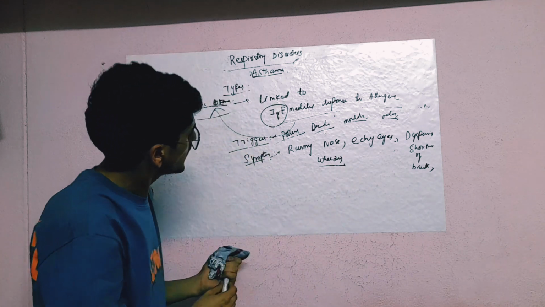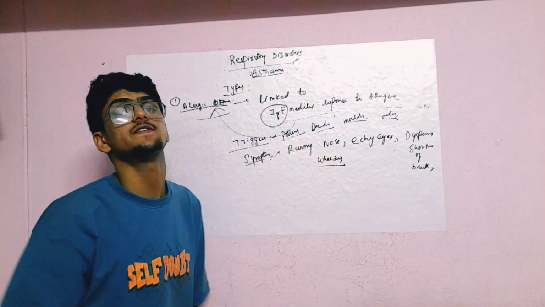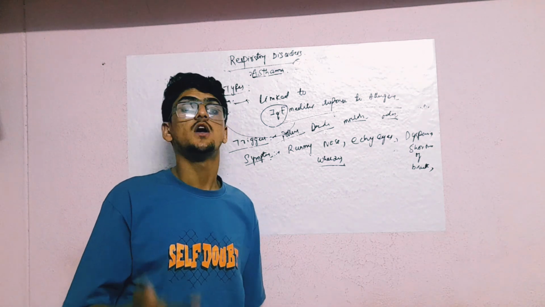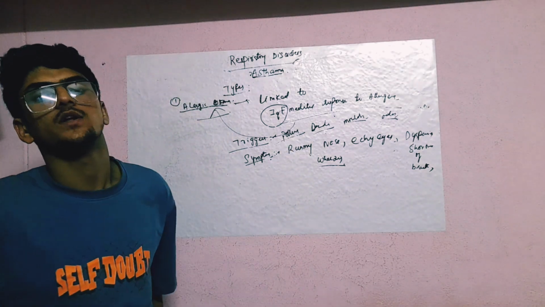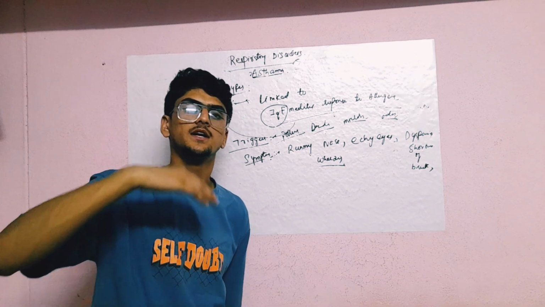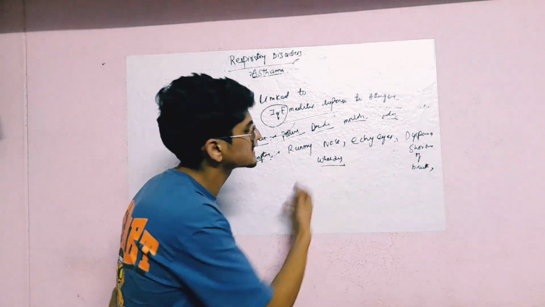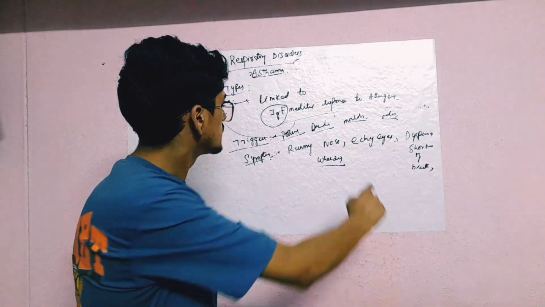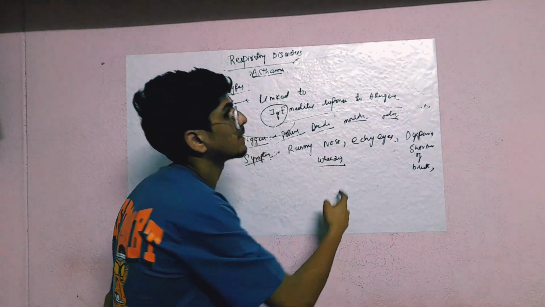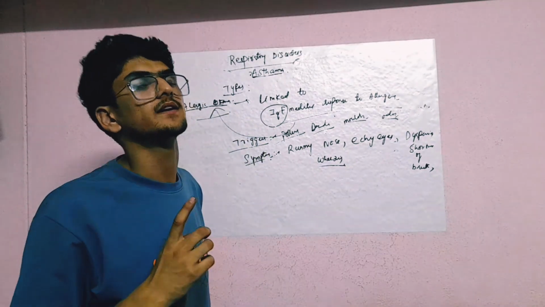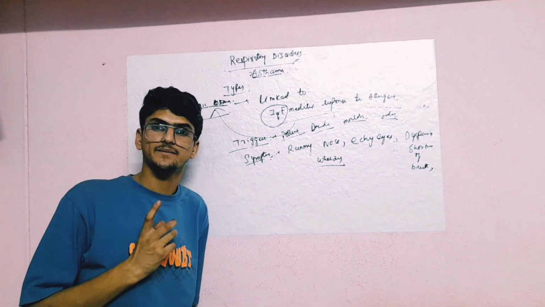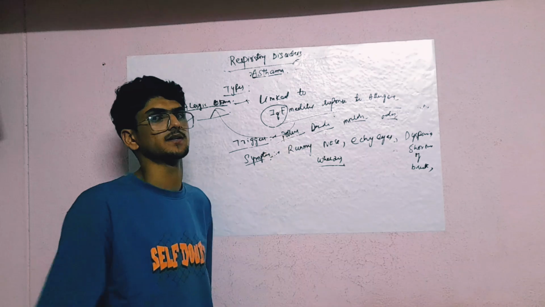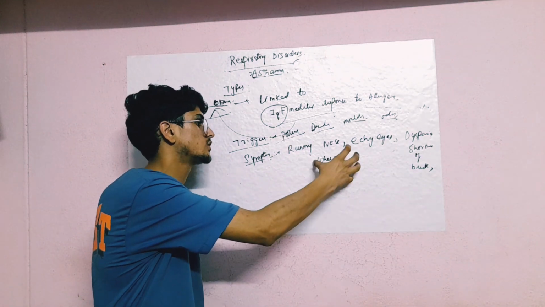So if you see the symptoms, everywhere you see the wheezing sound during the night when the person is going to sleep. During the night time, the person evolves a wheezing sound from the mouth. The wheezing sound is the major symptom of asthma. If a person is having the wheezing sound during the night, the probability is more that the person may be having asthma. So this is the major reason.